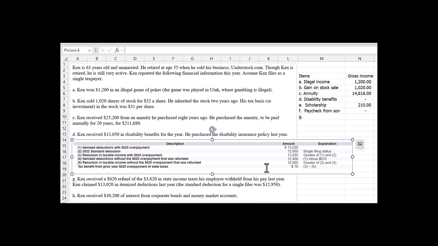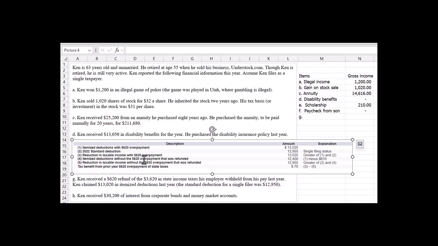Then the reduction in taxable income with the $620 overpayment has to be considered by comparing the itemized deduction with the overpayment to the standard deduction, and then we use the greater of the two. So the greater of the two was the itemized deduction with the $620 overpayment, which is $13,020.